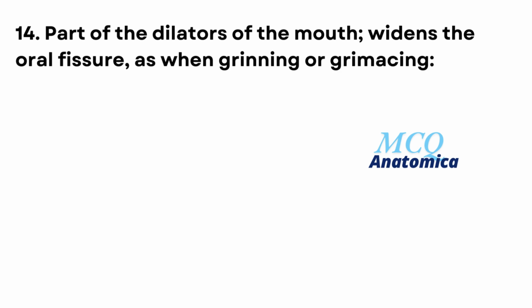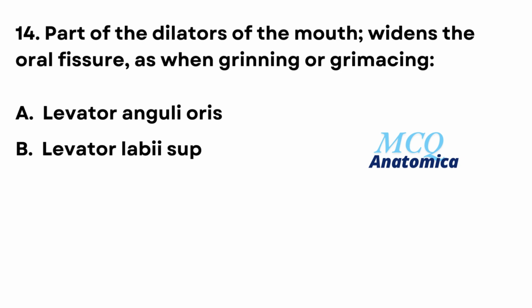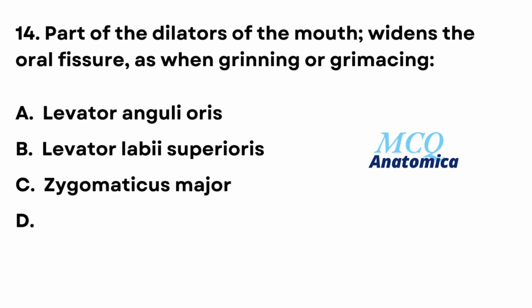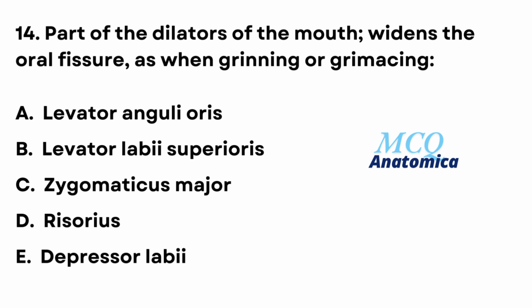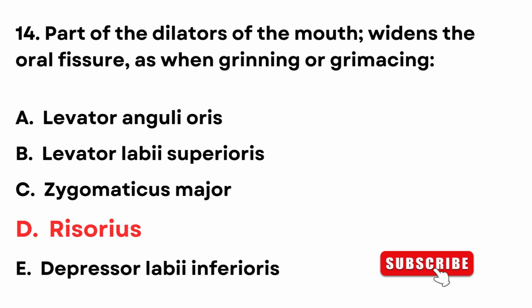14. Part of the dilators of the mouth widens the oral fissure as when grinning or grimacing. A. Levator anguli oris. B. Levator labii superioris. C. Zygomaticus major. D. Risorius. E. Depressor labii inferioris. The answer is D. Risorius.